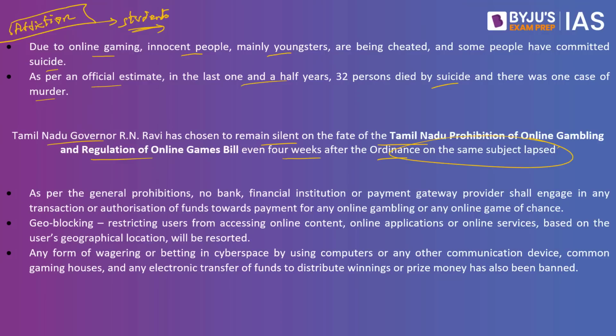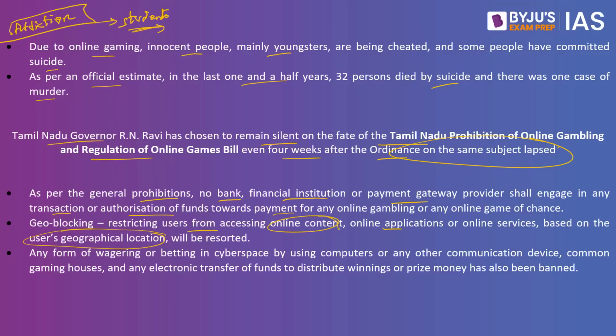So what were the provisions of this legislation? As per the general prohibitions, no bank, financial institution or payment gateway provider shall engage in any transaction or authorization of funds towards payment for any online gaming or online games of chance. Geo-blocking, restricting users from accessing online content, applications or services based on the user's geographical location.